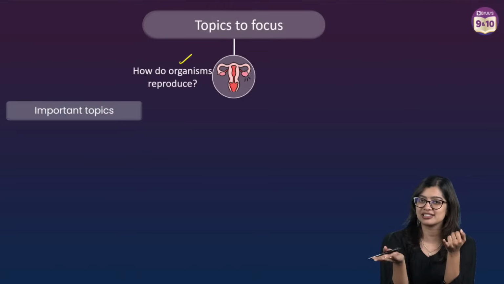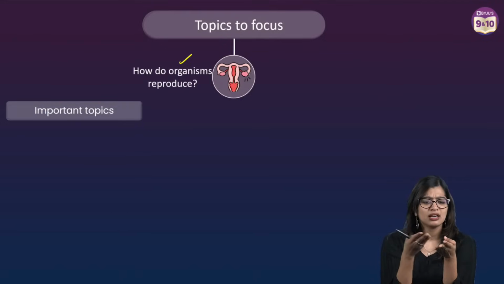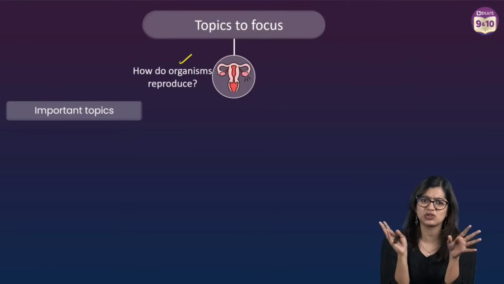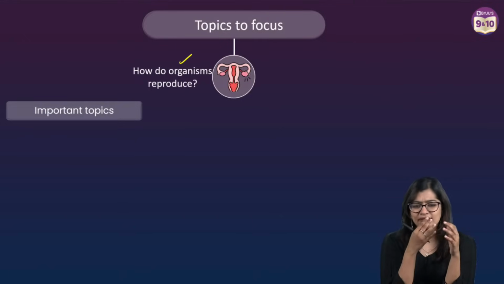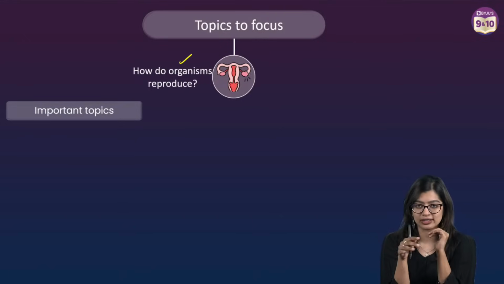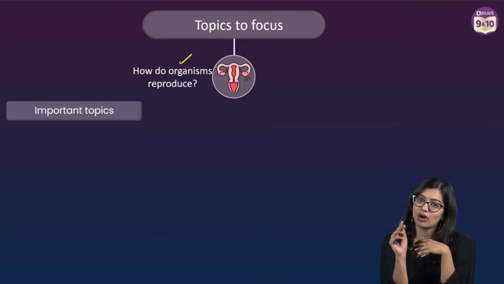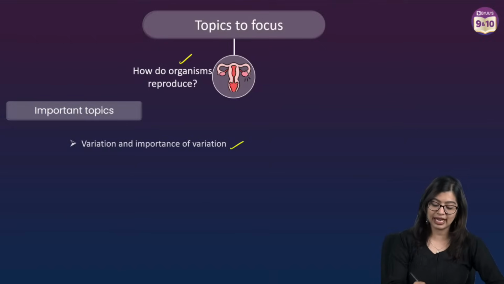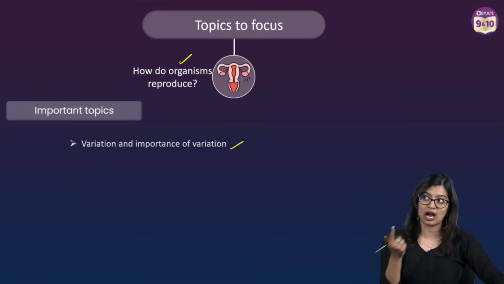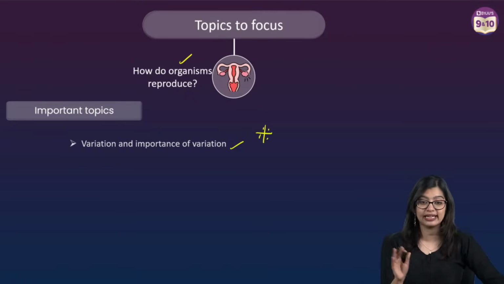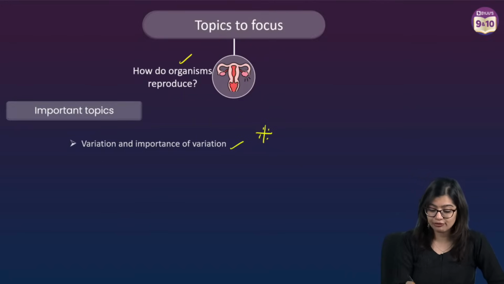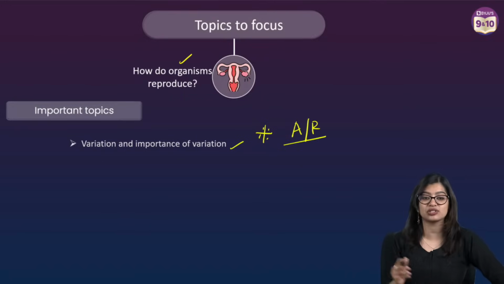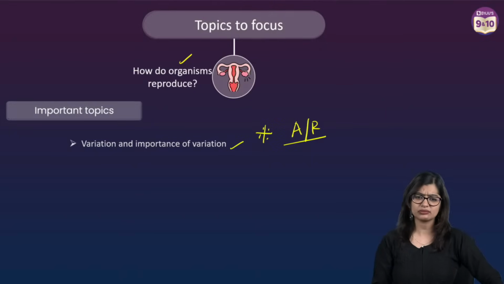Types of asexual reproduction is easy. Sexual reproduction in humans, sexual reproduction in plants, contraceptives, all of that is very easy, right? Very, very simple, direct concepts. But let me tell you what we've observed, especially from last year's paper, is that variation, importance of variation, understanding mechanism of DNA copying, these are all very important because for sure assertion reason questions have come from this, right?